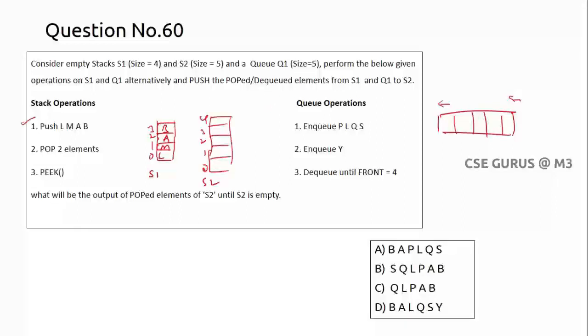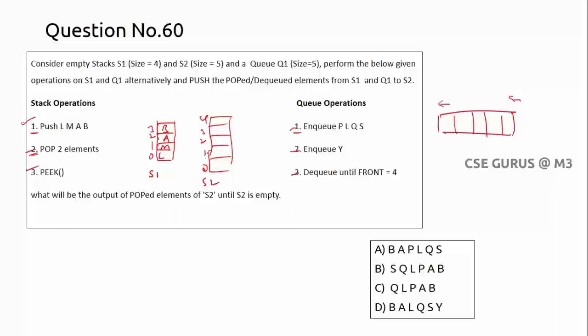The question clearly says that you have to do these stack operations and these queue operations alternatively. That means first this operation, second this one, third this one, and fourth this one. Whatever you pop or delete here has to be inserted into S2.